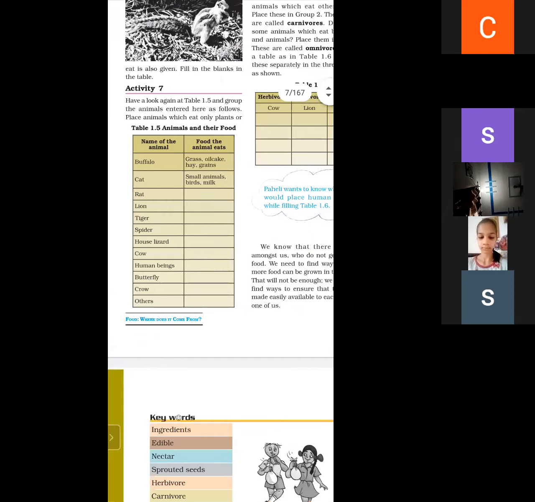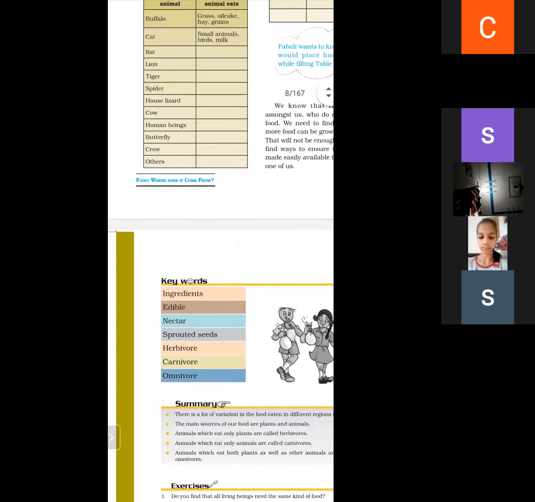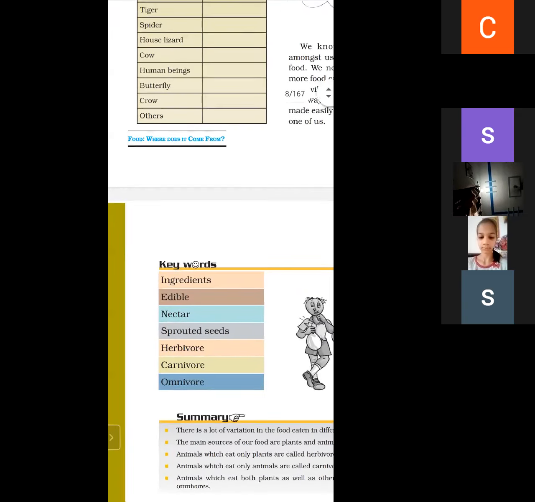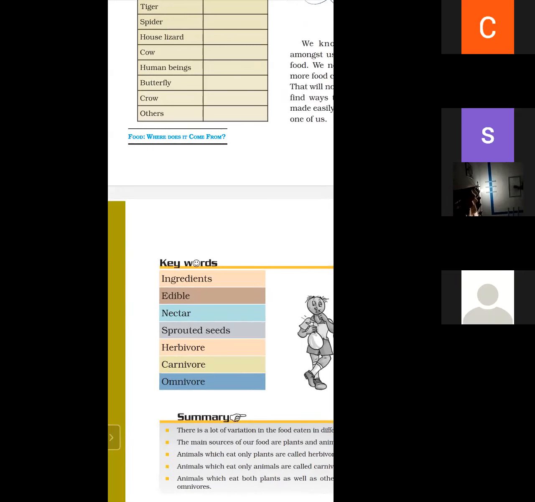You have to find keywords, ingredients: edible, nectar, sprouted seed, herbivorous, carnivorous, and omnivorous. We have explained herbivorous, carnivorous, and omnivorous. And what are the ingredients? Materials required to make a particular dish are called ingredients.